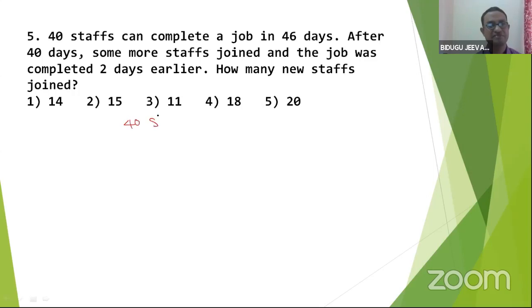40 staff can do a job in 46 days. After 40 days, some more staff join, and the job is completed 2 days earlier. Can you please share the answer?